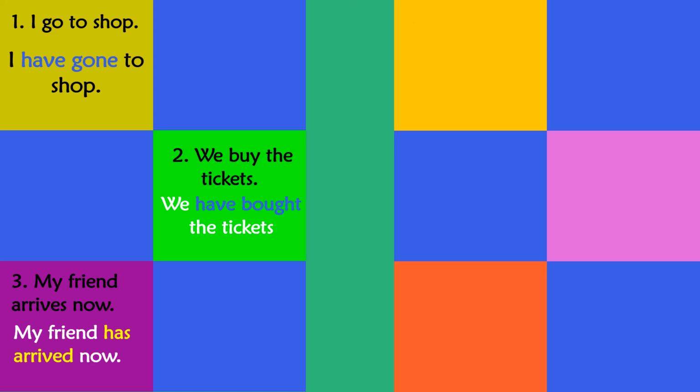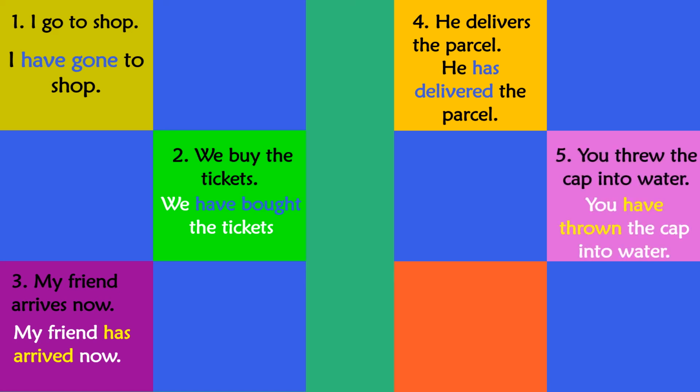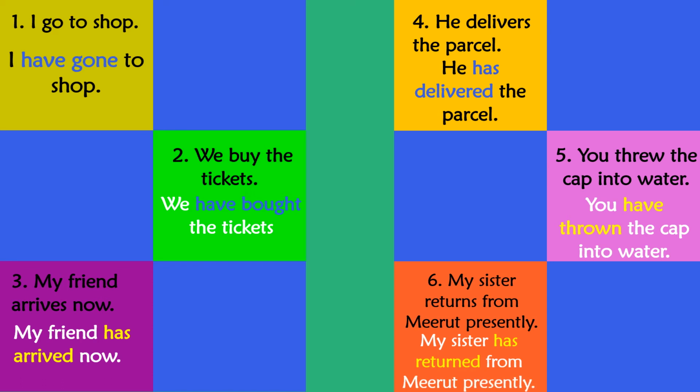I go to shop. I have gone to shop. We buy the tickets. We have bought the tickets. My friend arrives now. My friend has arrived now. He delivers the parcel. He has delivered the parcel. You threw the cap into water. You have thrown the cap into water. My sister returns from Meerut presently. My sister has returned from Meerut presently.